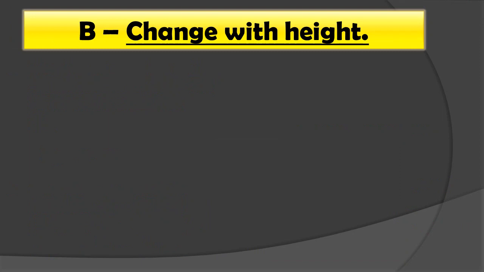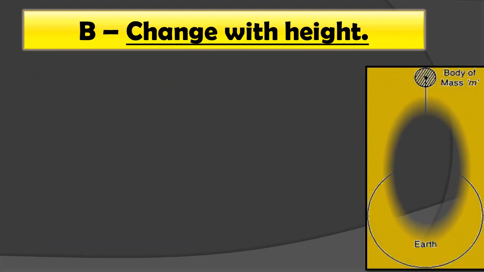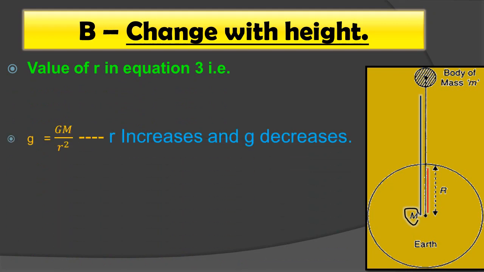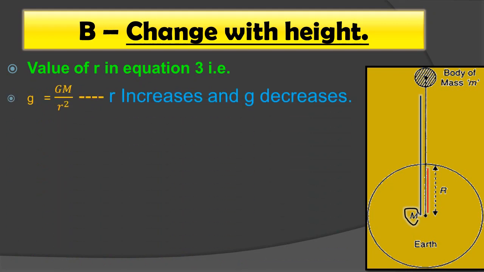Now next is the value of g changes with the height. Let's see. Students, this is the radius of the earth and this is the mass of the earth, that is the center of the earth. As we go above the earth's surface, what happens? The value of R in equation number 3 that we just saw, that is g = GM/R².